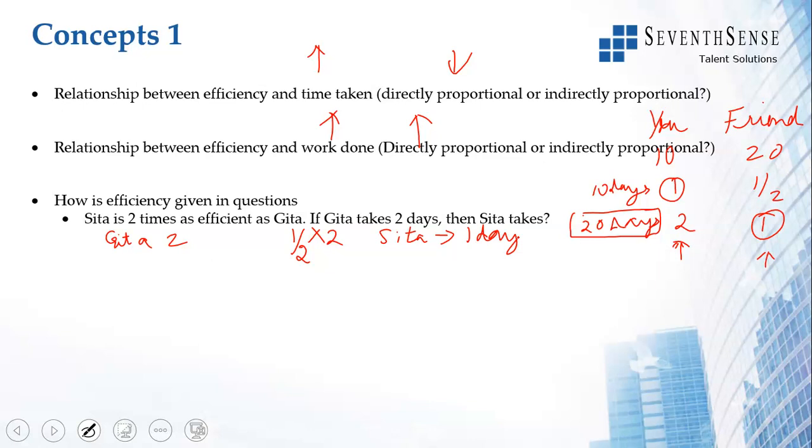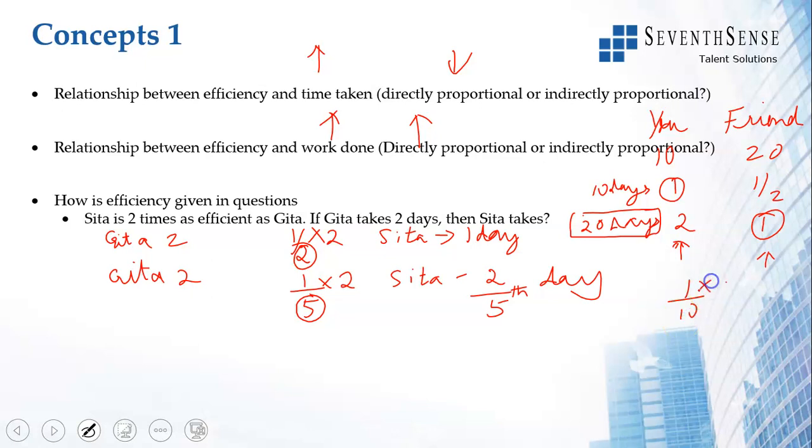Let us say Sita is 5 times as efficient as Geeta, and Geeta takes 2 days to do the work. Sita is 5 times as efficient. Then Sita takes 2 by 5 of a day. So the number of times efficiency will come here. Sita is 10 times as efficient as Geeta. If Geeta takes 2 days, how much does Sita take? Sita will take 1 by 10 into 2. She will take 2 by 10th of a day. Not even 1 day, 2 by 10th of a day, 0.2 days.